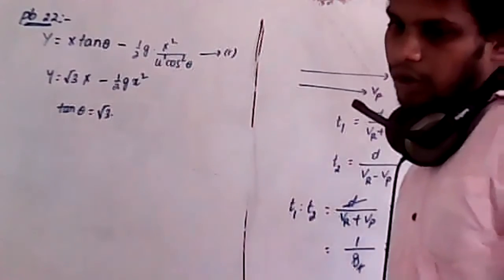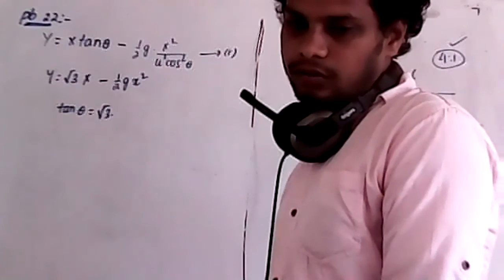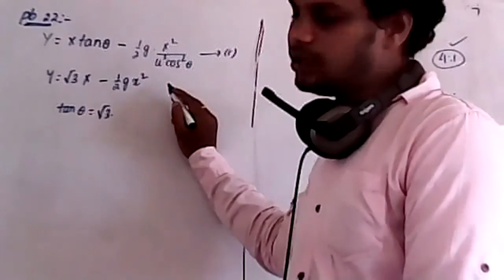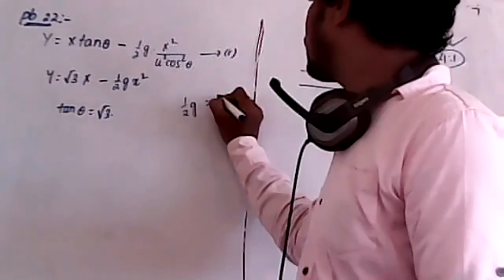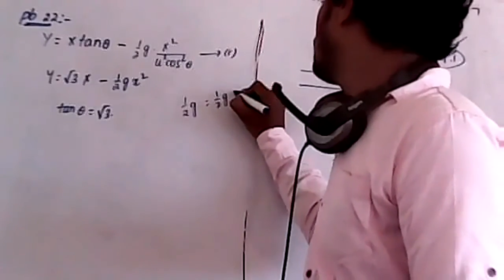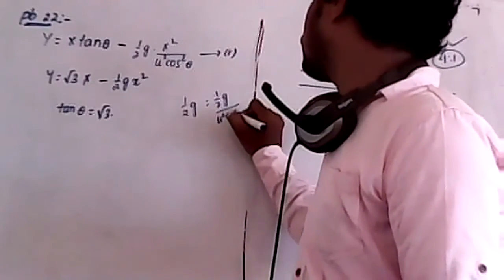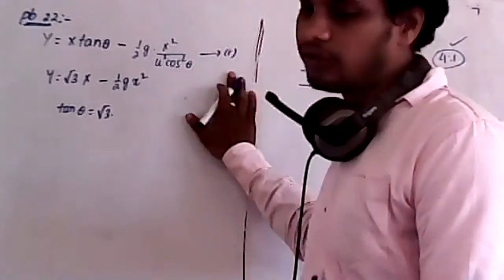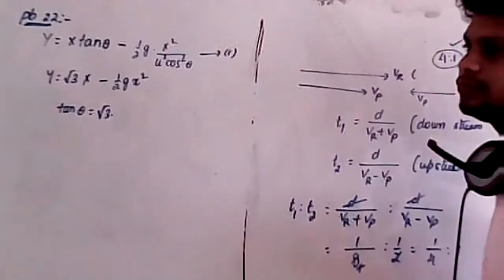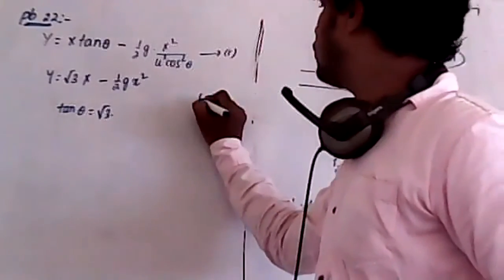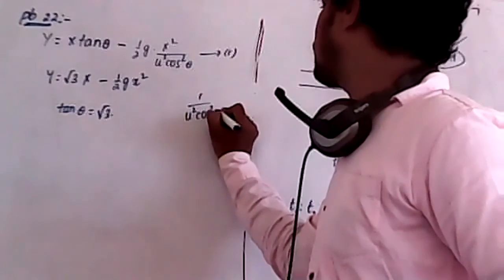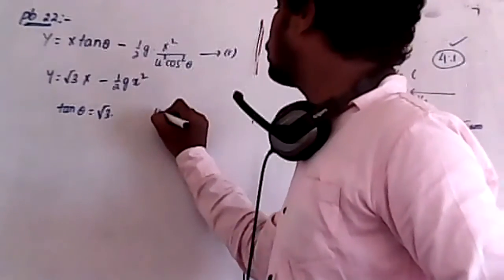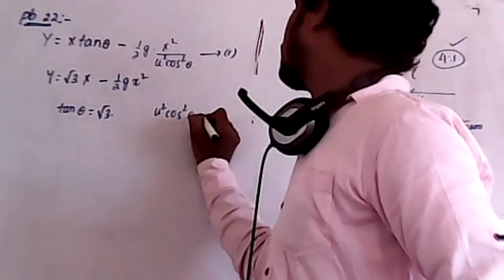Or else you can take it like this also. In place of half g we have half g by u square cos square theta. Now half g will cancel. Then u square cos square theta is equal to 1, or 1 by u square cos square theta is equal to 1. So I'll take it like this: u square cos square theta is equal to 1.